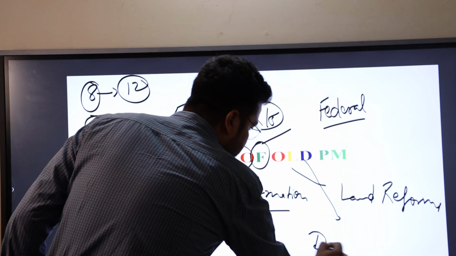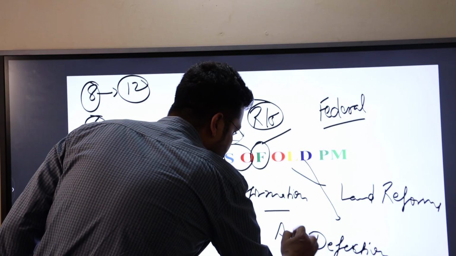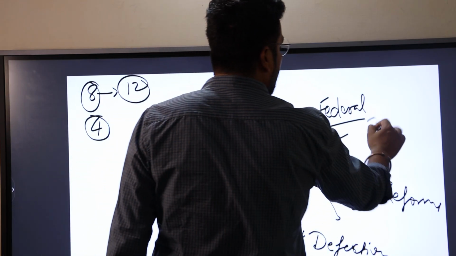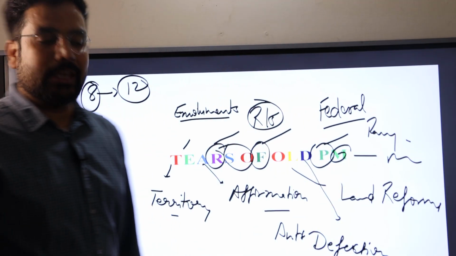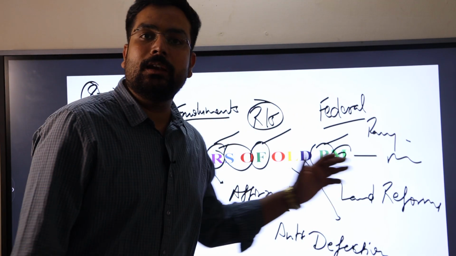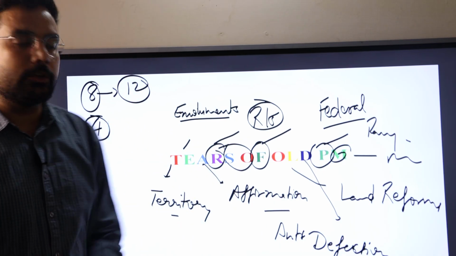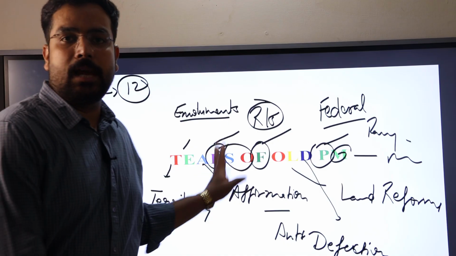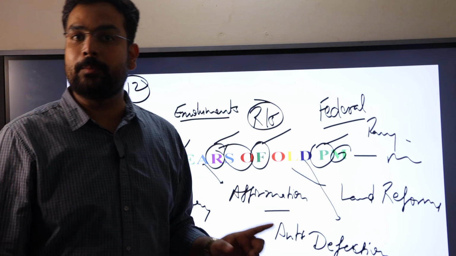D stands for defection or anti-defection. P stands for Panchayati Raj, and M stands for municipality. So we can say that these are the total 12 schedules of the Indian Constitution, which could be remembered with the help of this trick called Tiers of Old PM. I am going to memorize and revise this part again.